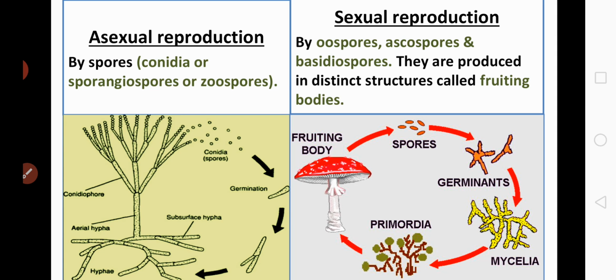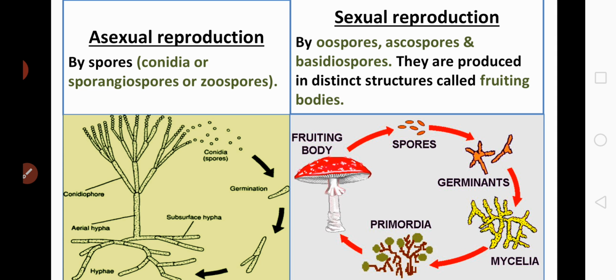Sexual reproduction takes place by the formation of oospores, ascospores and basidiospores. All these spores are produced in a distinct structure called the fruiting body. So the fruiting body is a reproductive structure found in the fungal member, which produces different kinds of spores like oospores, ascospores and basidiospores during sexual reproduction.